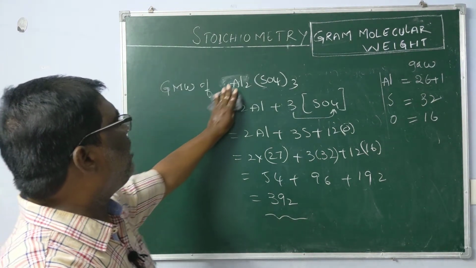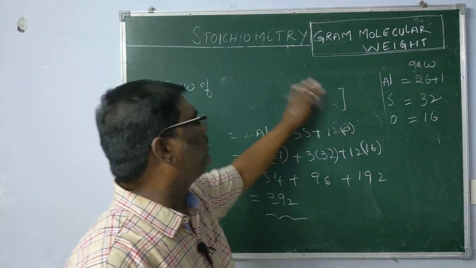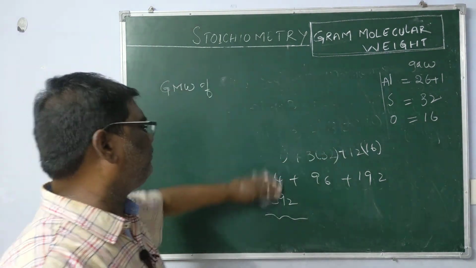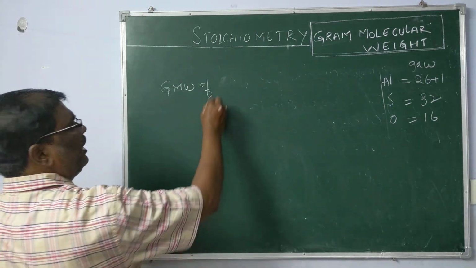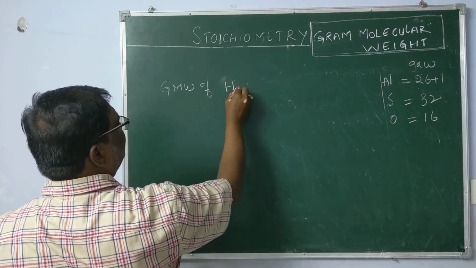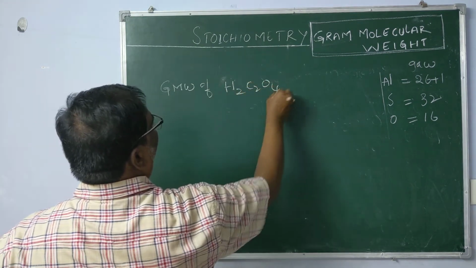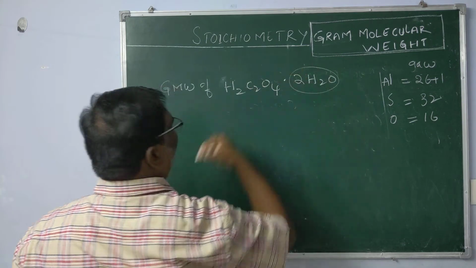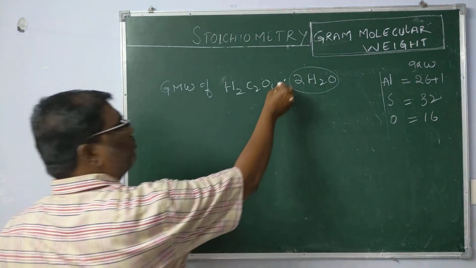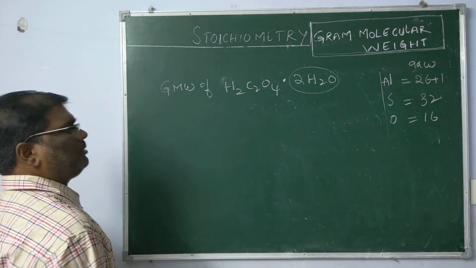Now this time we are going to discuss the gram molecular weight of hydrated oxalic acid. Dihydrated oxalic acid, dot 2H2O represents water of crystallization.